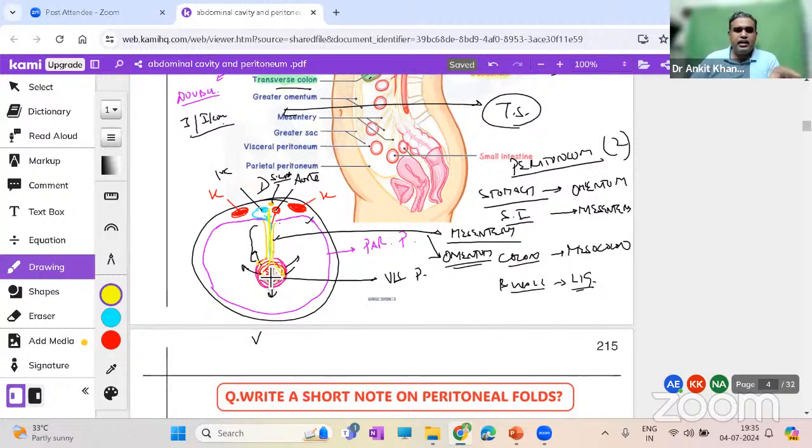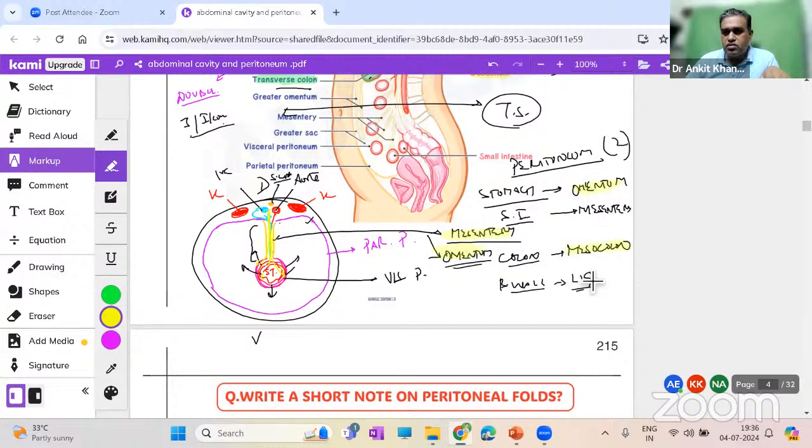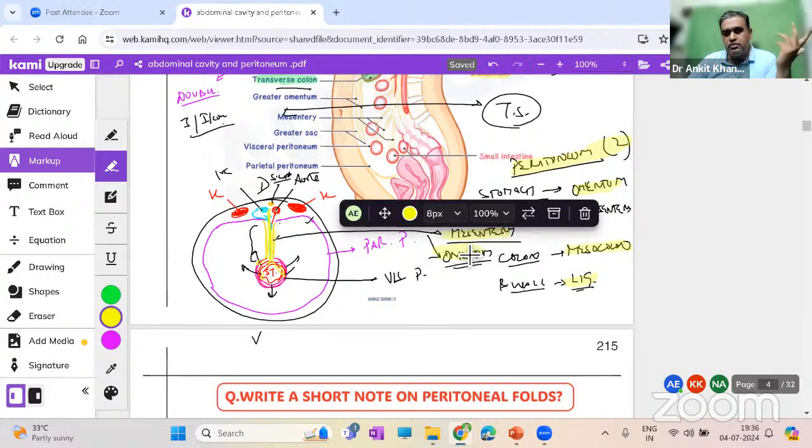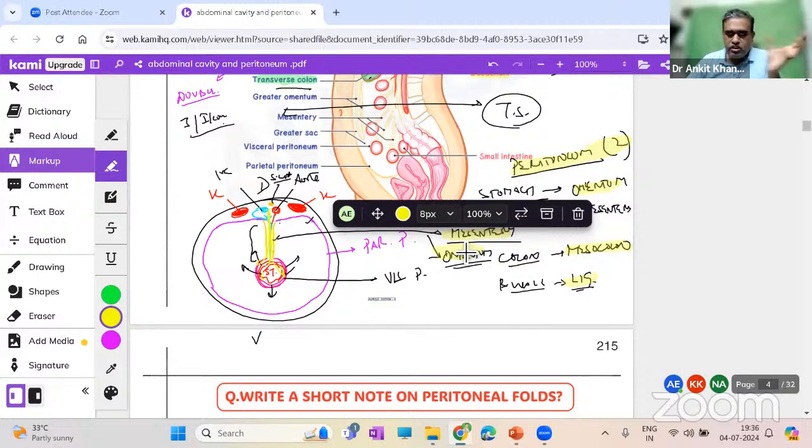So what is this double-layered fold? If I may highlight this color over here: mesentery, omentum, mesocolon. What is this peritoneum double-layered fold doing? It is first of all making the organ mobile, giving it freedom. You can go anywhere. You are doing peristalsis, so you are free to move here and there.